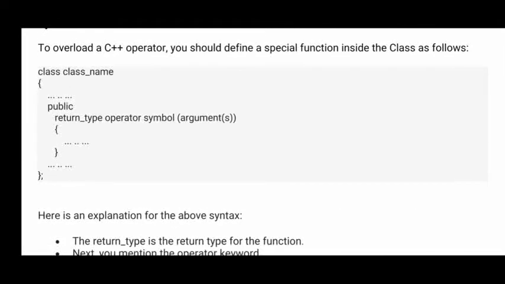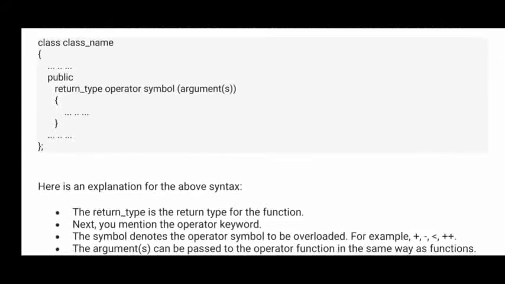So you see the structure here. Class name is any user identifier; you can give any name. Under the public section, I have given the return type, meaning what type of result that function gives back. Operator is the name of the function.